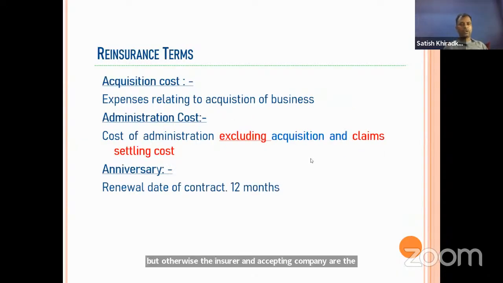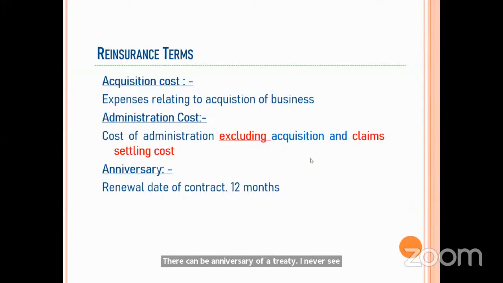Now, acquisition costs are the expenses relating to the acquisition of the business, like we also have in our insurance business. There can be administration cost. Here, it is excluding acquisition and claim settling cost, so the remaining cost is the administration cost. There can be anniversary of a treaty. Anniversary means nothing but the renewal date of a treaty, that is of 12 months.